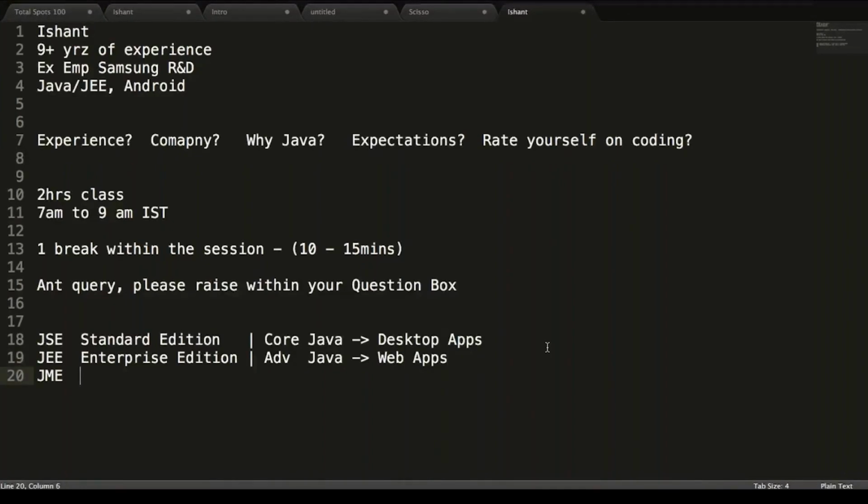Last is your mobile edition. Long way back, when feature phones were invented in the market, the colored phones, not the touchscreen ones, the games which we used to play or some applications which we used to open would say powered by Java. That's what we got as the mobile edition. But this is not used in the market anymore. The reason is very much clear: we got Android and iOS coming into action.